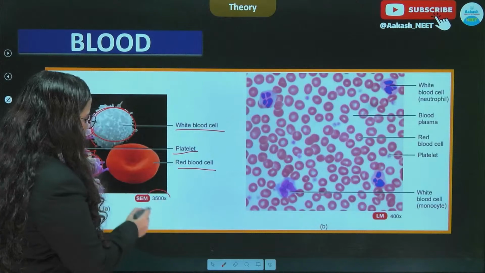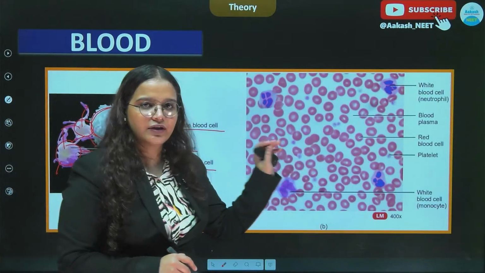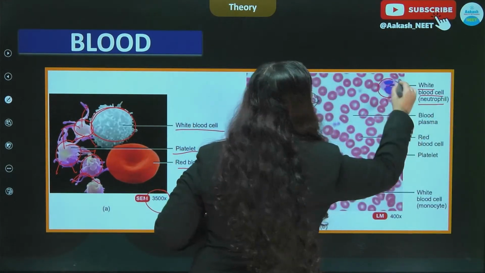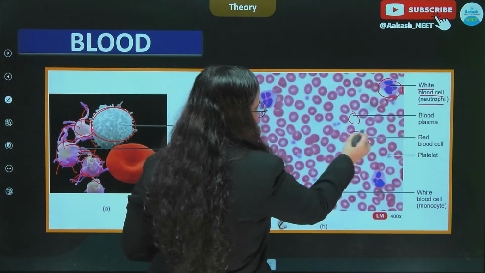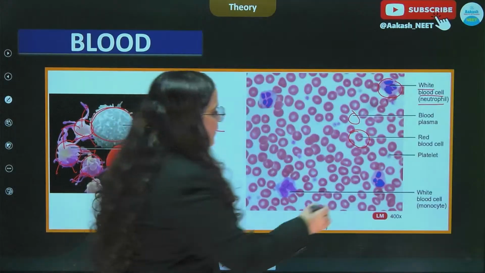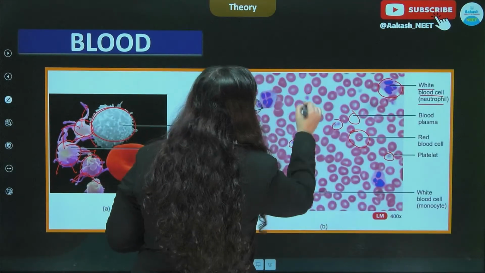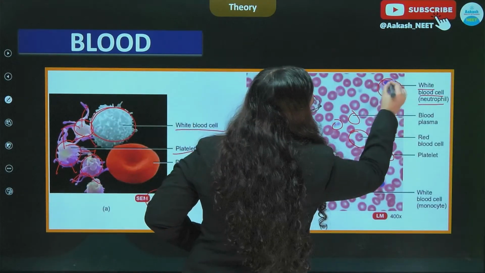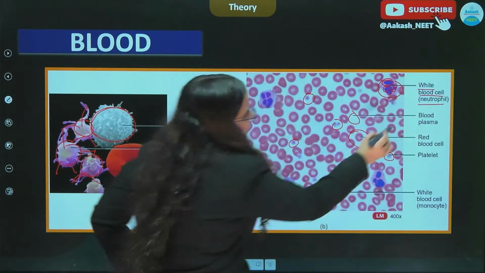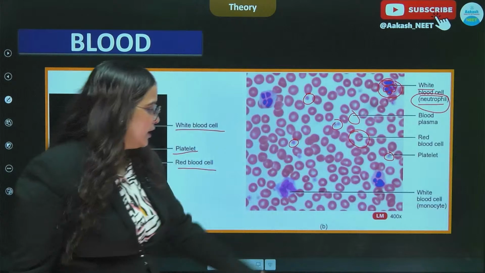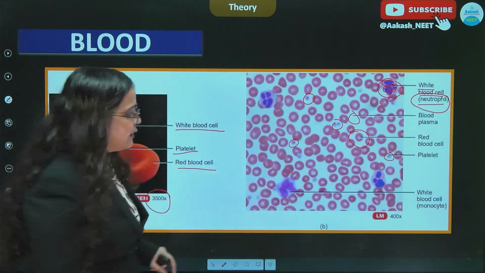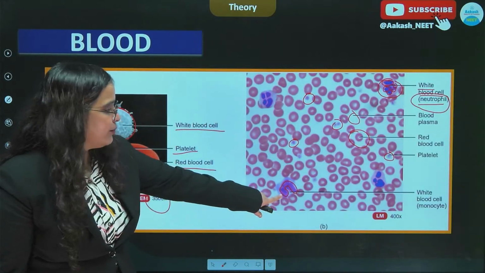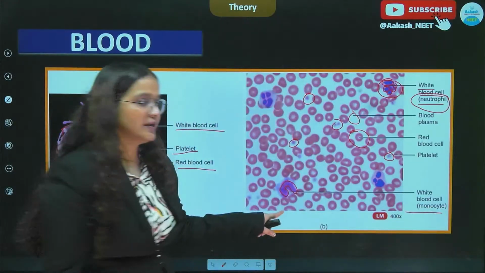If you zoom in, this is with a different microscope and this is again with a different microscope, and here you can very well see that we have the white blood cells, where the neutrophil has been shown. We have the blood plasma, we have the RBCs which look like a disc, then we have small platelets here and there. You can see the platelets, and in the figure itself you can see that the neutrophil's nucleus has multi-lobes. That is why the person has marked this as a neutrophil, whereas the other white blood cell's nucleus can be very distinctly seen as a kidney shaped nucleus which belongs to monocytes. So here it is a monocyte.